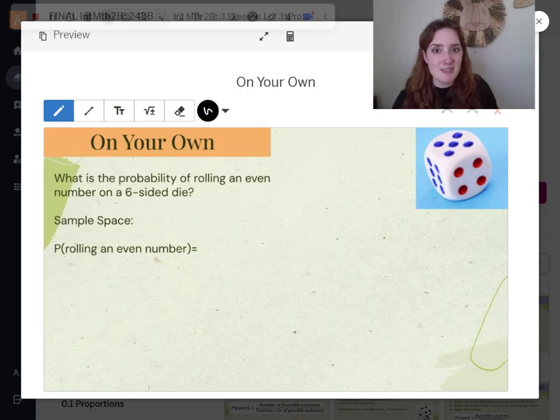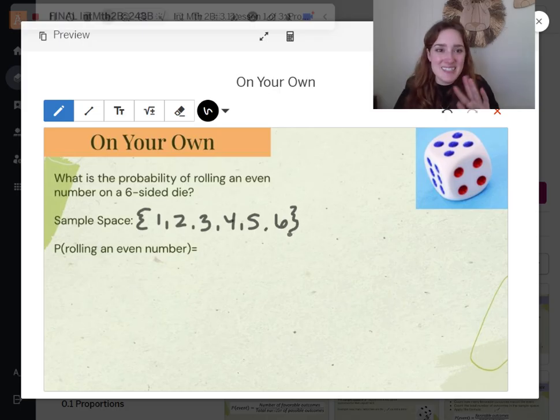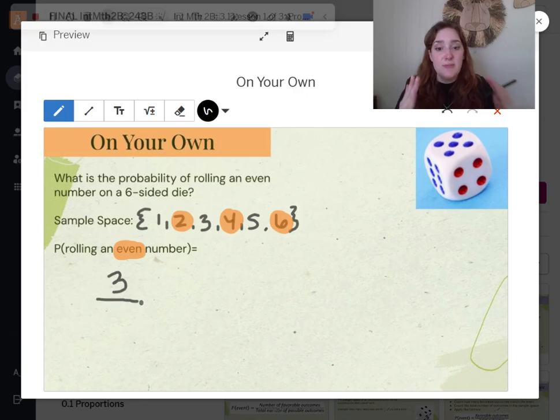All right, assuming you have paused the video, you're ready to check your work. So rolling a 6-sided dice, that sample space we already talked about, there are 6 options. You could roll a 1, a 2, a 3, a 4, a 5, or a 6, right? Only 6 options. The probability of rolling an even number: not all of these numbers are even. So let's look at our sample space and pick out how many numbers are even. 2 is even, 4 is even, and 6 is even. So there are 3 numbers that are even, divided by our total options, 6.